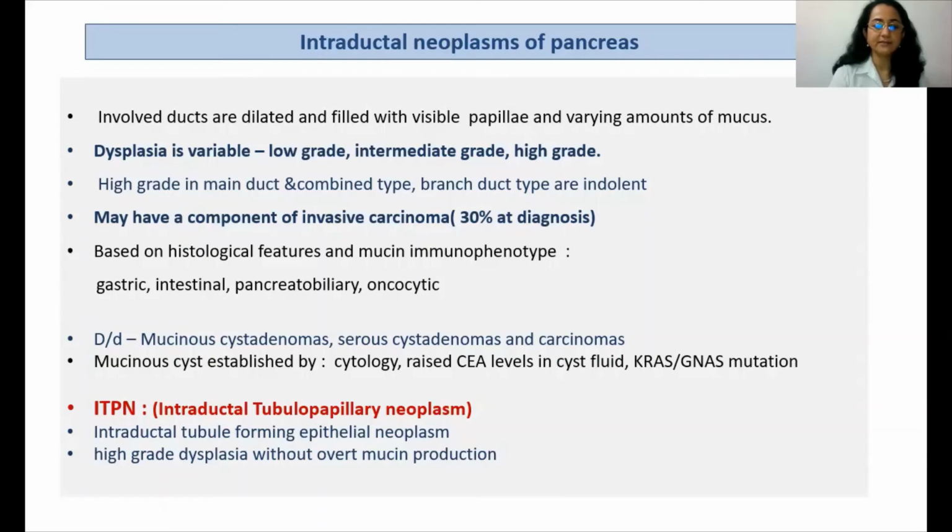The main differentials, as I said, are mucinous cyst adenomas and the serous cyst adenomas. The mucinous nature of the cyst may be established by the presence of thick tenacious mucin in the smears, or by the raised CEA levels in the cyst fluid, or by the KRAS GNAS mutations. The intraductal tubulopapillary neoplasm is quite similar to the IPMN, except that it shows intraductal tubule-forming epithelial neoplasm and has high-grade dysplasia throughout without overt mucin production.